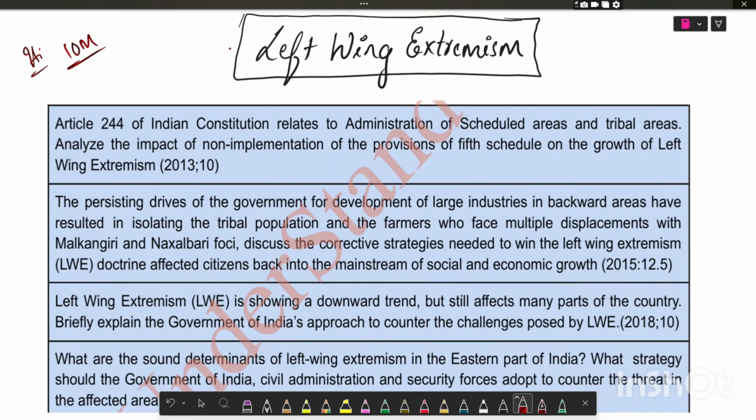In this video, we will wrap up the topic of left-wing extremism, which is the most important theme of the internal security section of GS3. Before starting, let us go through previous year questions.